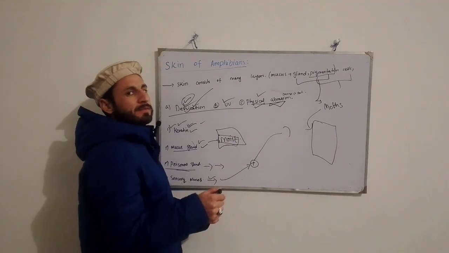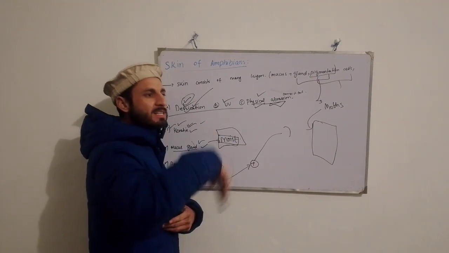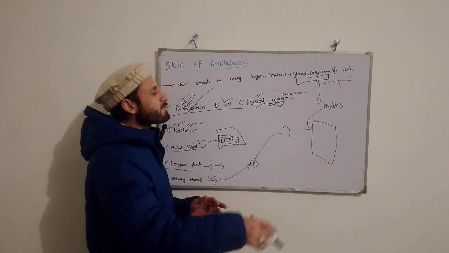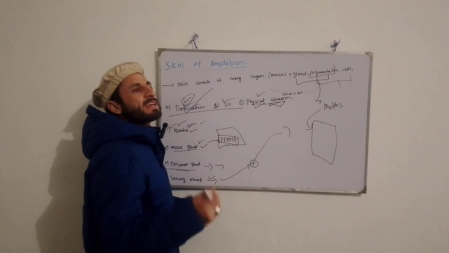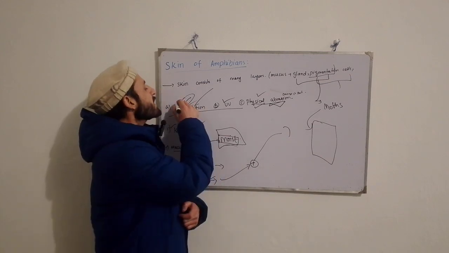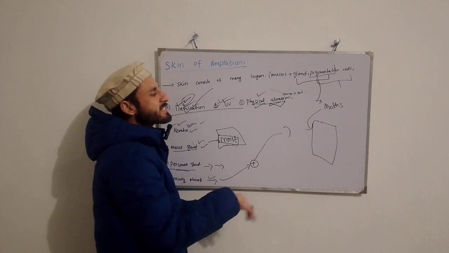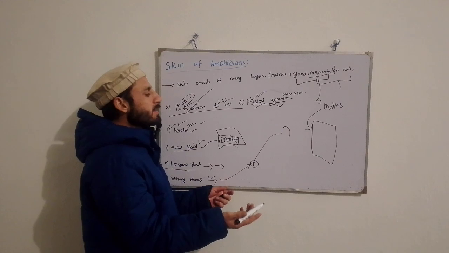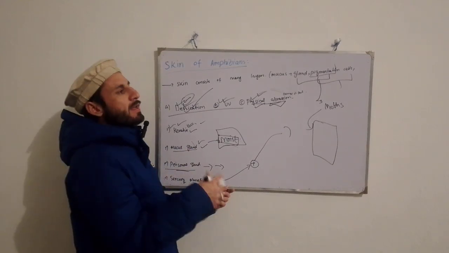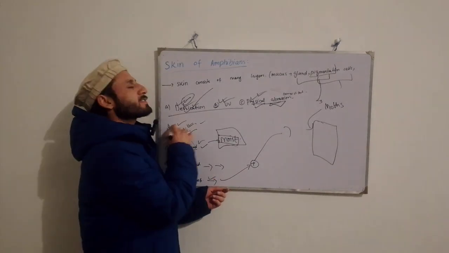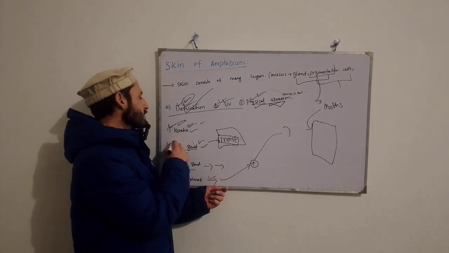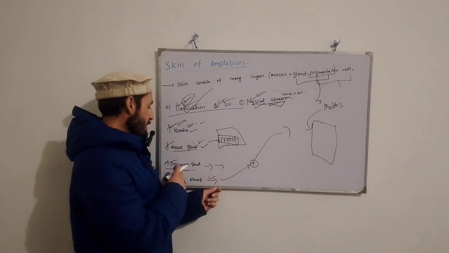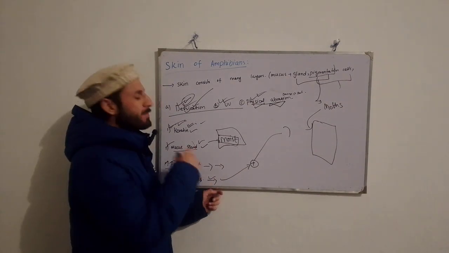After that we discussed the amphibian difficulties. When amphibians move from an aquatic environment to a terrestrial environment, they face three basic difficulties, right? The first is desiccation, the second is ultraviolet radiation, and the third is physical aberration. Due to these three difficulties, they adapt themselves and produce different adaptations within their skin, right? The first we discussed was keratin, the second mucus glands, the third poisonous glands, and the fourth sensory nerves.